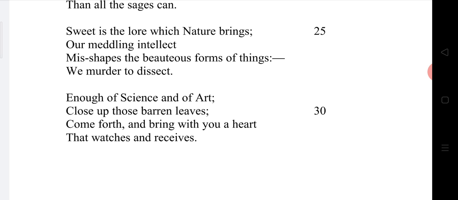If you are a man without heart, you cannot enjoy anything. If you live in the nature without heart, you cannot receive, you cannot enjoy, you cannot watch, you cannot perceive anything in the nature. So William Wordsworth is asking his friend, come on, bring your heart when you are coming into the nature, the heart that watches and receives the beauty of the nature. So, this is the poem The Tables Turned by William Wordsworth.